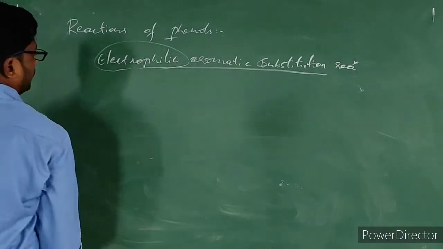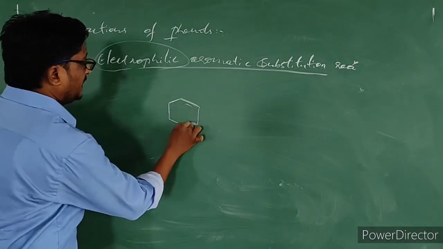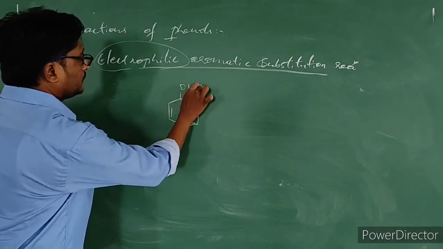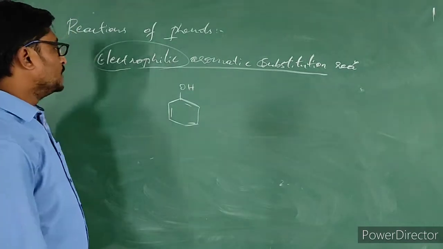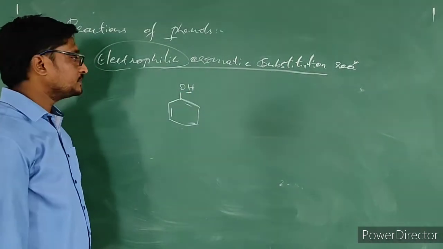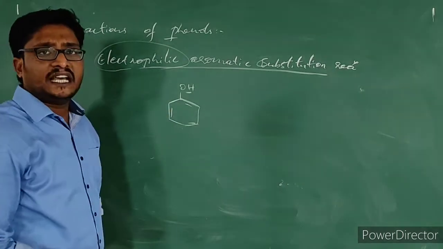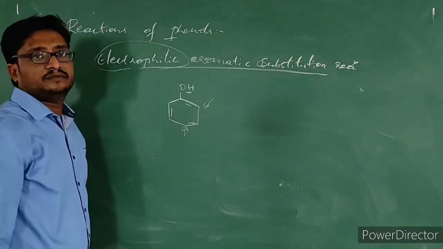In this, let us consider phenol first. Let us see why phenol undergoes electrophilic substitution reactions easily. The OH group which is present on this benzene ring will increase the electron density at the ortho position as well as the para position.